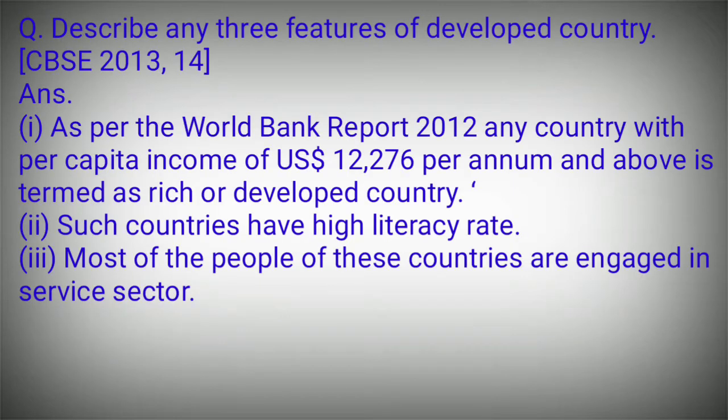Describe any three features of developed country. Asked in CBSE 2013 and 14. The three features of developed country are, as per the World Bank report 2012, any country with per capita income of $12,276 per annum and above is termed as rich or developed country. Second, such countries have high literacy rate. And third, most of the people of these countries are engaged in service sector.